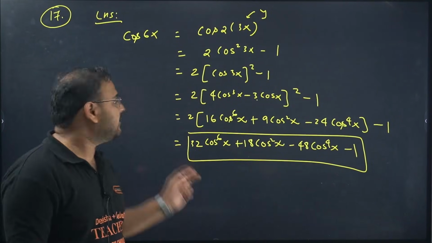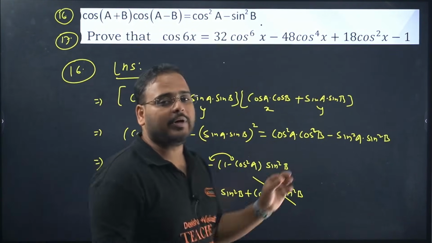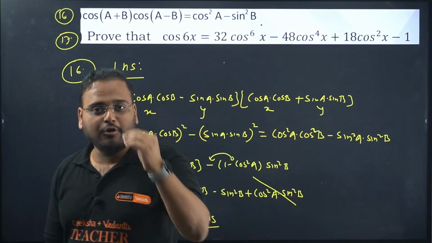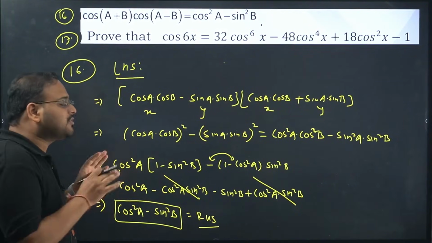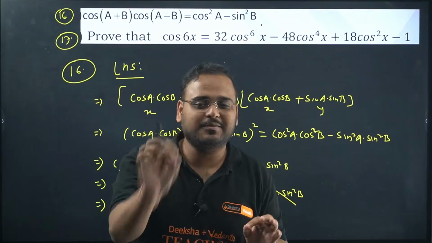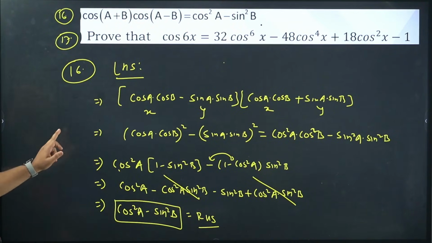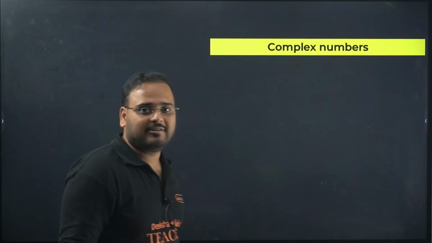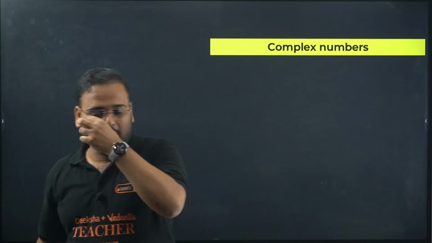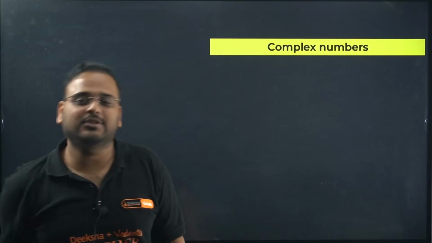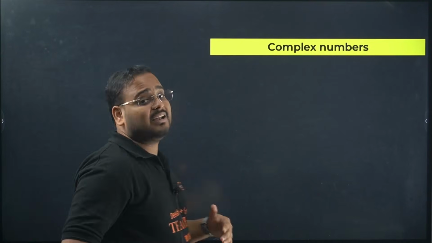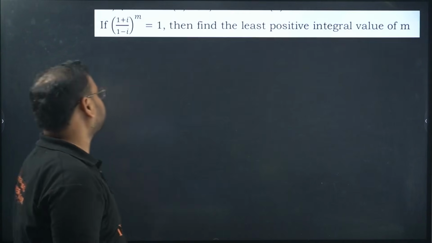Done? Had fun? Tell me, did you have fun doing trigonometric identities with me or not? For all of you who were struggling or who have struggled in trigonometric identities, be honest with me, did you have fun doing these identities questions with me or not? Yes. So this is the end of trigonometric identities. We're going to move on to your complex numbers. So far so good? Yes. Anything you have to say, tell me in the comment section. I'll check your comments and reply, and I'll help you in the best way possible with the best of my abilities.